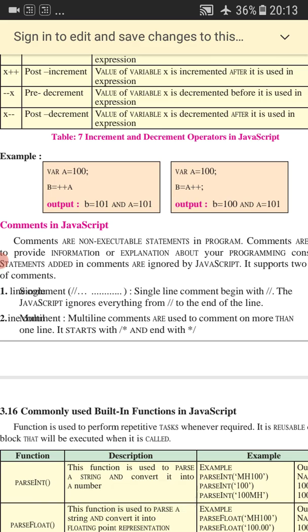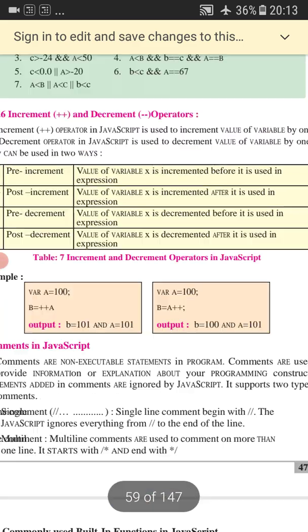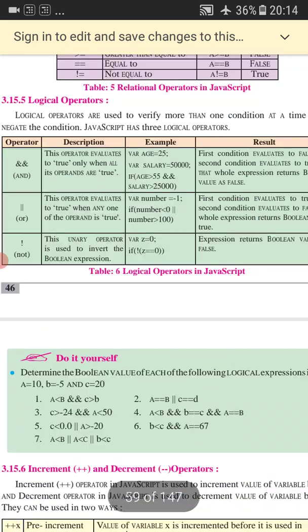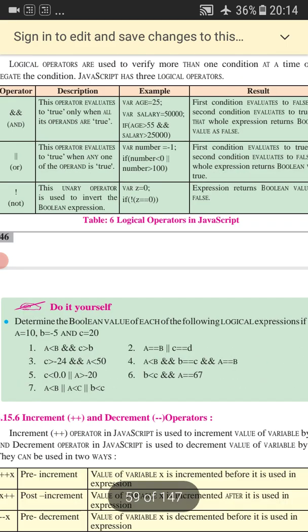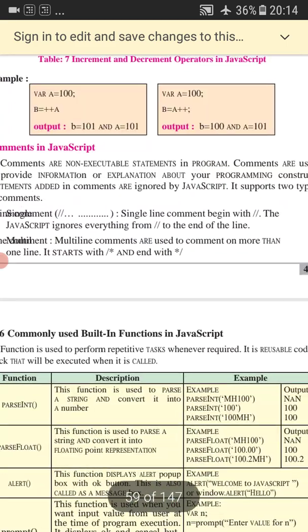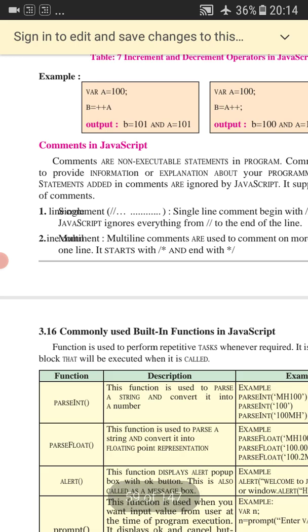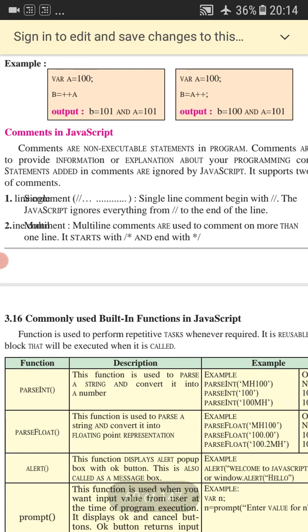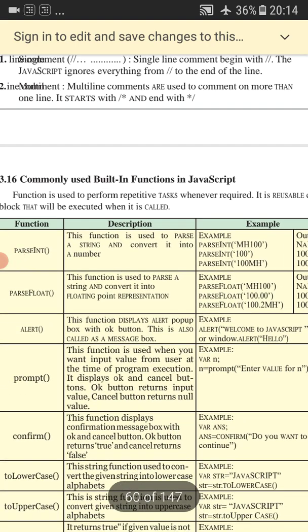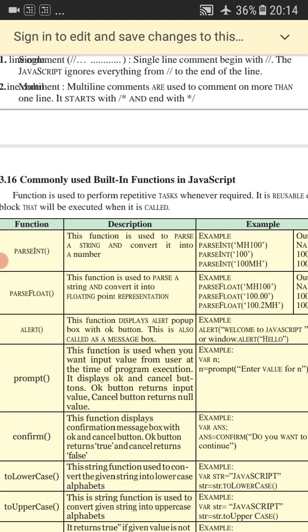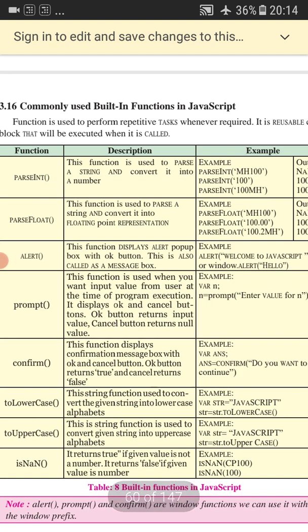After that, we have studied different decision making statements, and again this is an important topic, because while writing a program we have to make use of these statements: if else, ladder if and nested if. So these all are the decision making statements. Then after that, we have studied user defined functions. User defined functions are the functions which are defined by the user. The user can design a function.